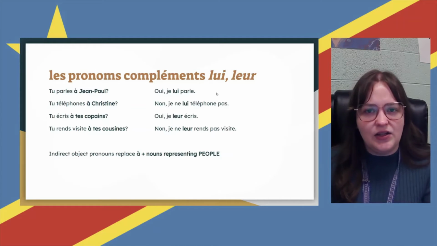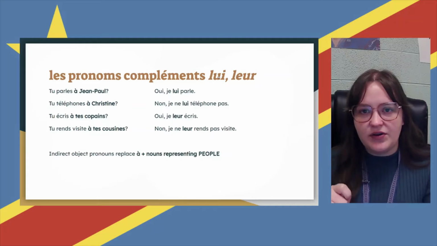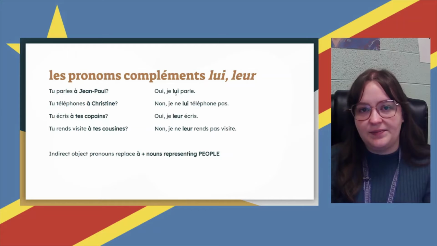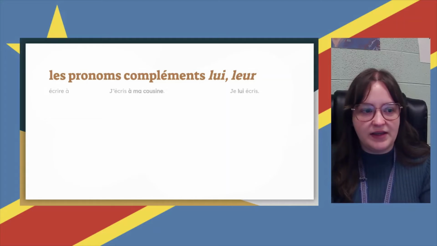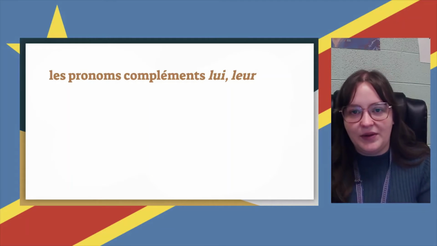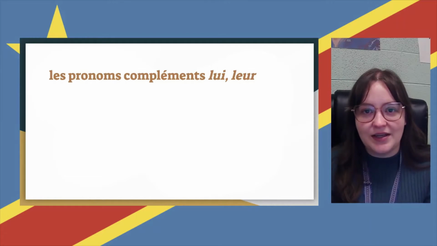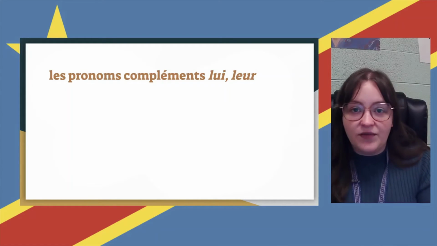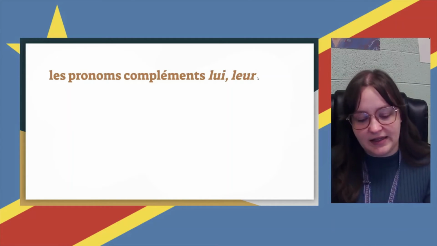Now, unlike le and la, lui is the only one for the singular third person. So whether or not it's Jean-Paul or Christine, a man or a woman, it's always lui. So no difference. All right, let's look at some more of these. Some verbs, before we look at them, some verbs are more likely to have indirect objects than others. Some verbs don't have them at all. So I'm going to show you some verbs in French that very often have an indirect object so that you would use lui or leur in a sentence with them.